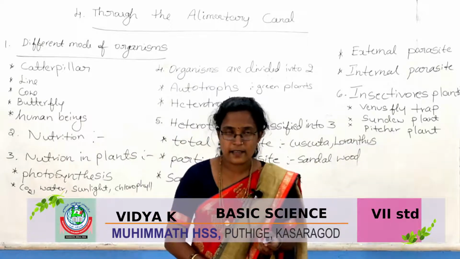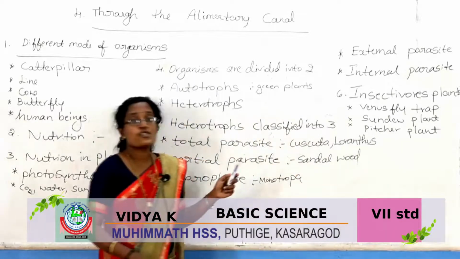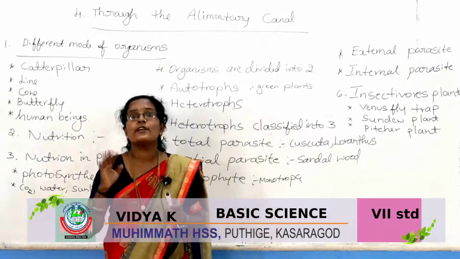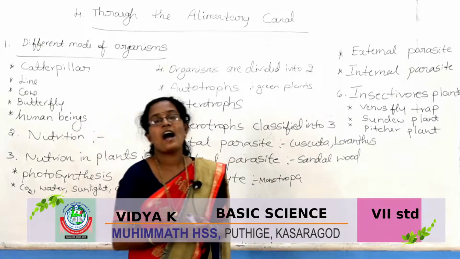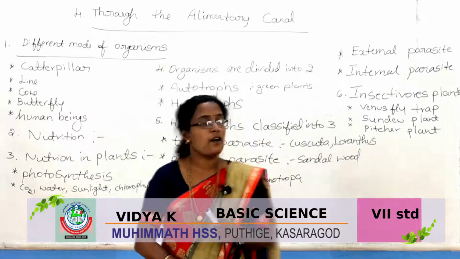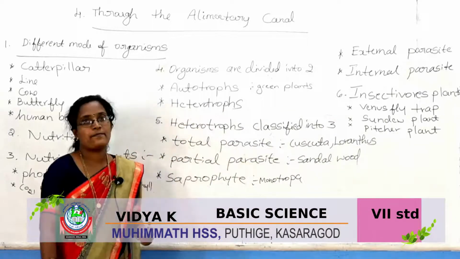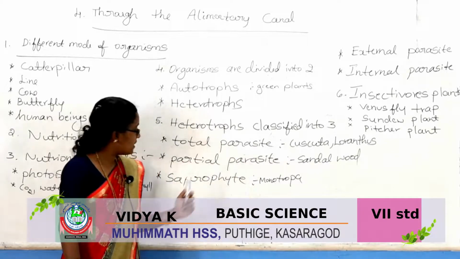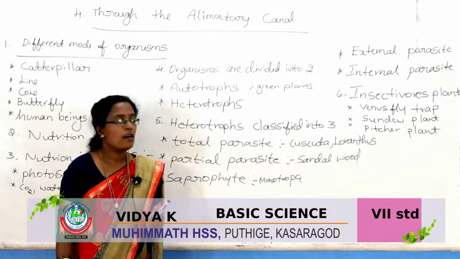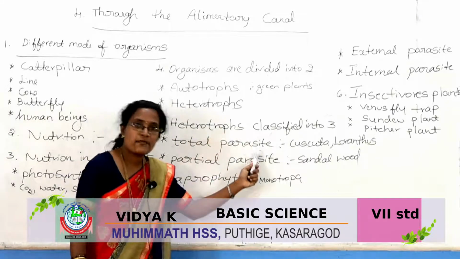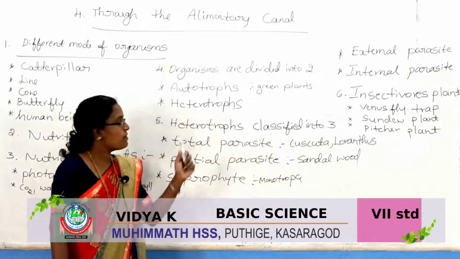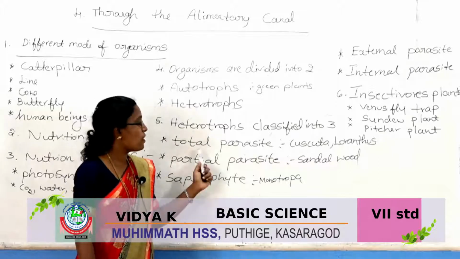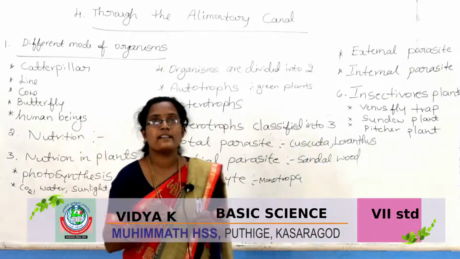Then next topic, heterotrophs are classified into three groups. What are they? One, total parasite. Second one, partial parasite. Third one, saprophytes. Heterotrophs are classified into three groups. First one, total parasite. Second one, partial parasite. Third one, saprophytes. What is a parasite?